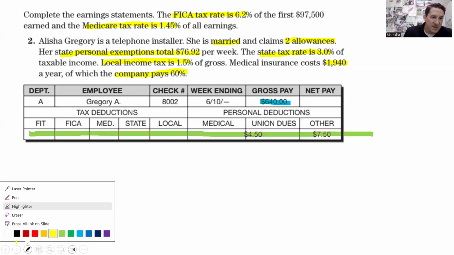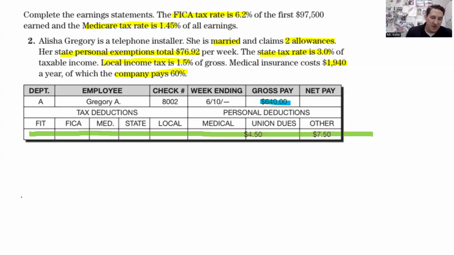First thing we are going to do is start with the federal income tax, FIT. To find the federal income tax, that comes from the table in the book. If you're working at home, these tables are posted in Google Classroom, the federal income tax table. If you have the book, it is pages A2 through A5 in the back. So it's looking up in the book.